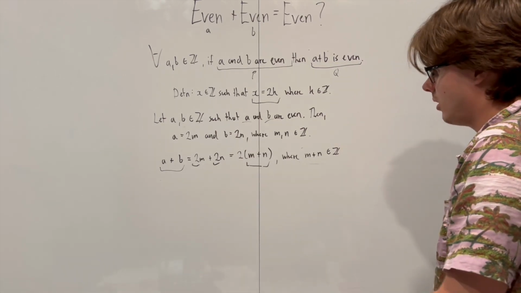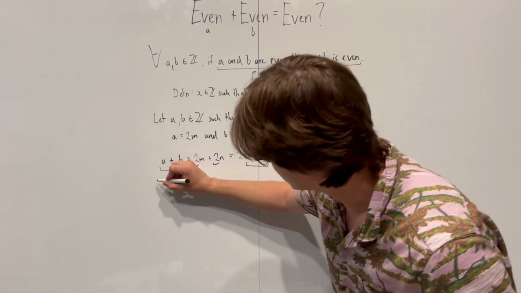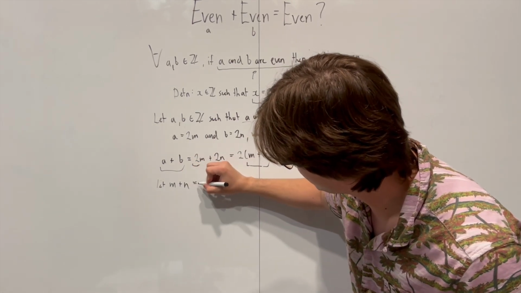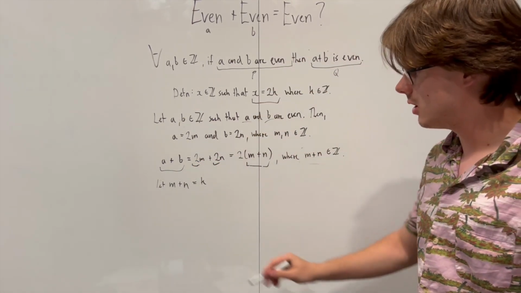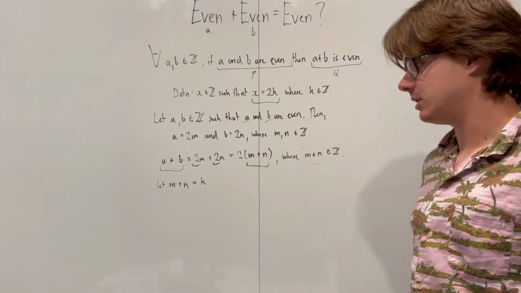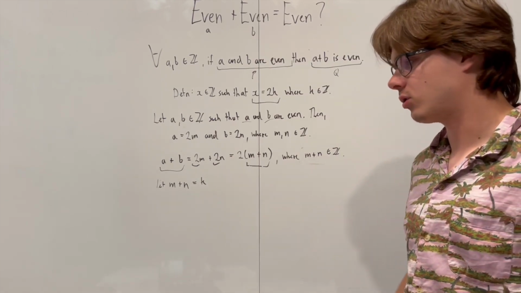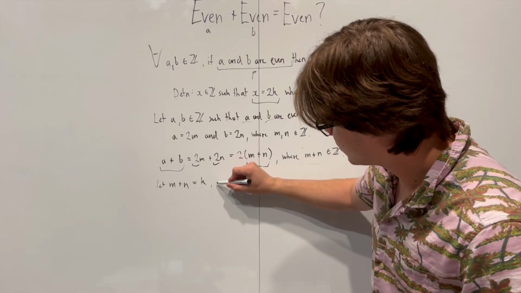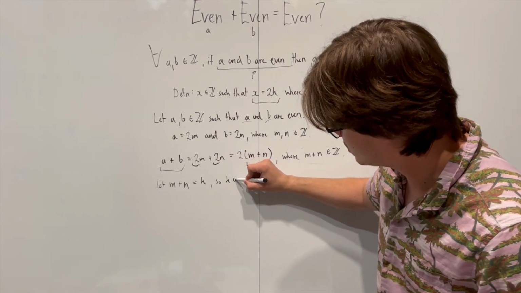There we go. And we'll say, let m plus n equal k, right? Two integers added together is always going to be an integer. That's typically something you can take for granted in a discrete math course or introductory proofwriting class. So k is also an integer.